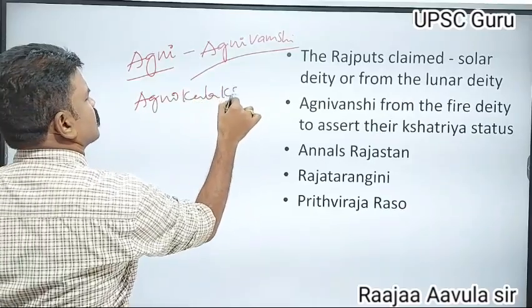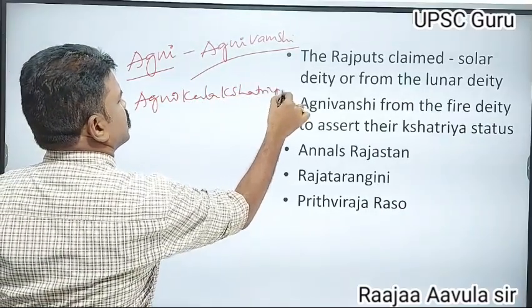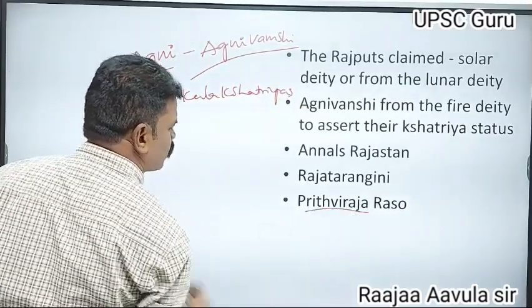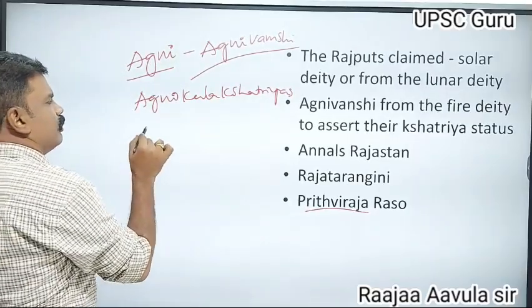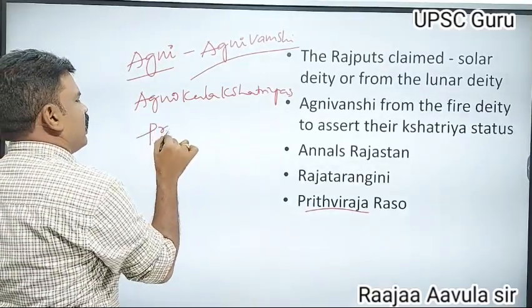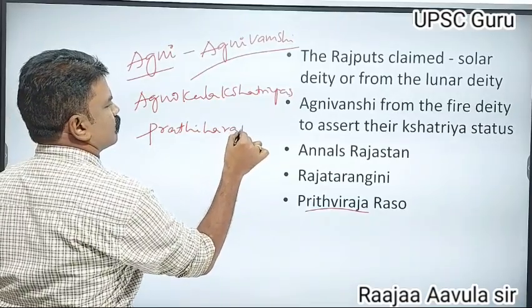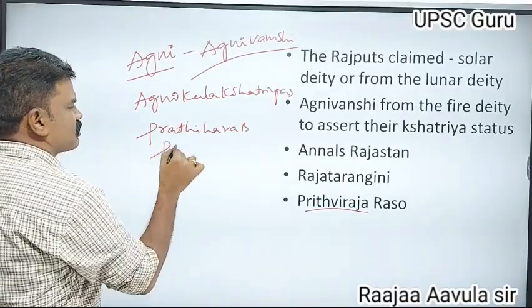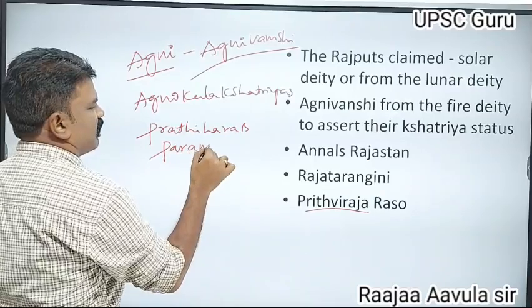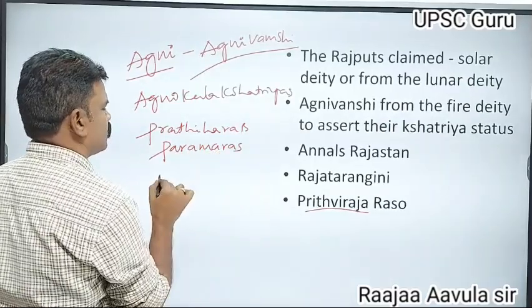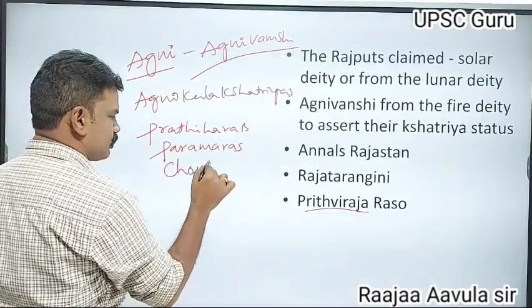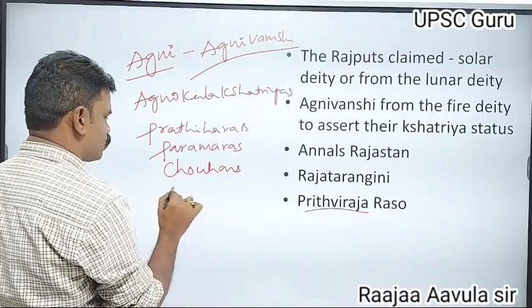The Agni Kula Kshatriyas mentioned in the Prithviraj Raso were the Pratiharas, Paramaras, Chauhans and Solankis.